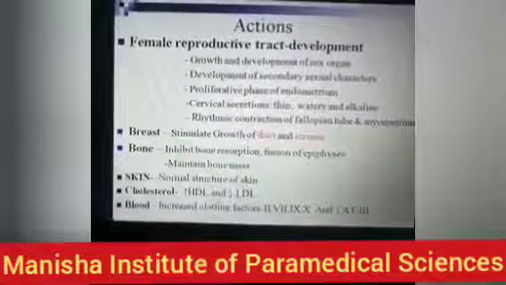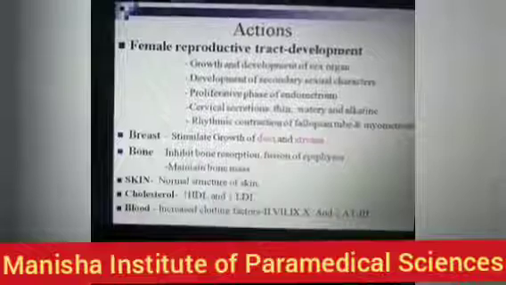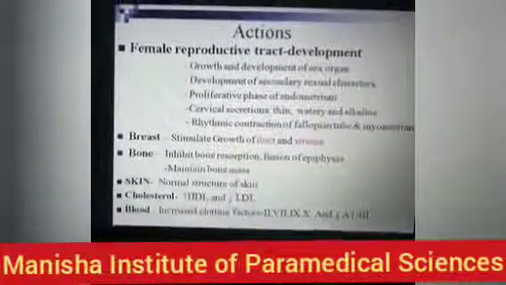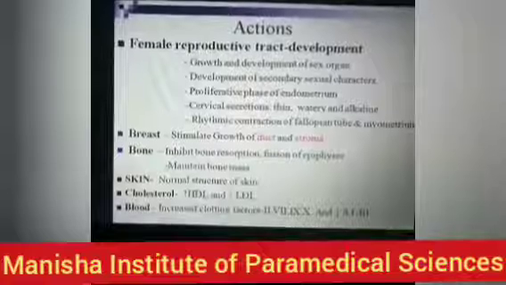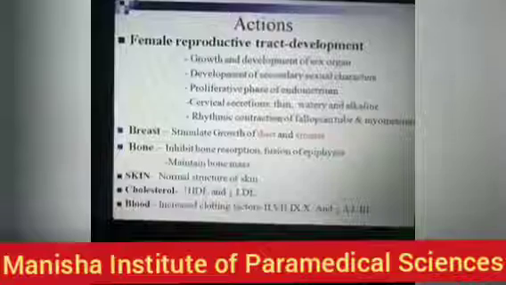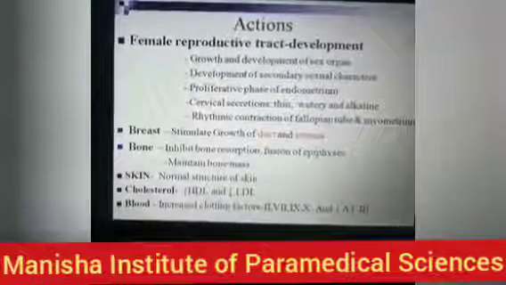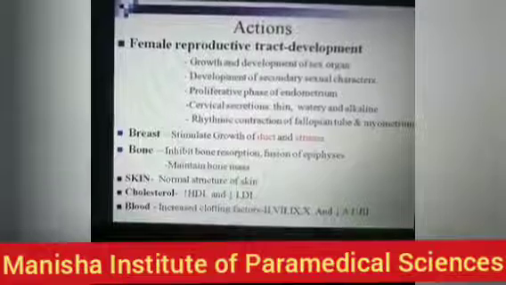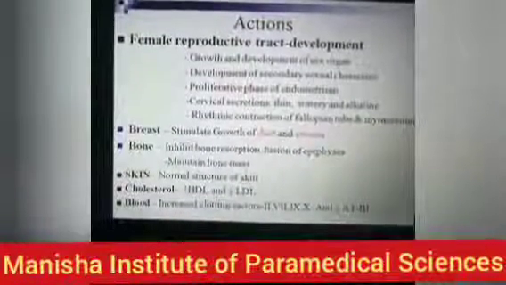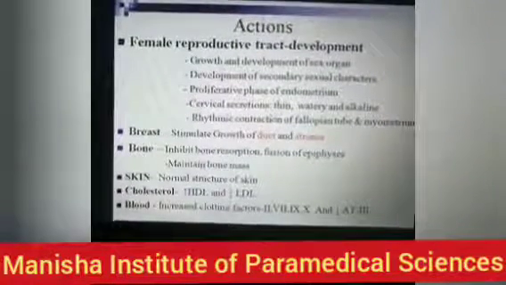Metabolic actions on the bone: it inhibits bone resorption, that is anti-resorptive activity, it causes fusion of epiphysis, and it maintains the bone mass.